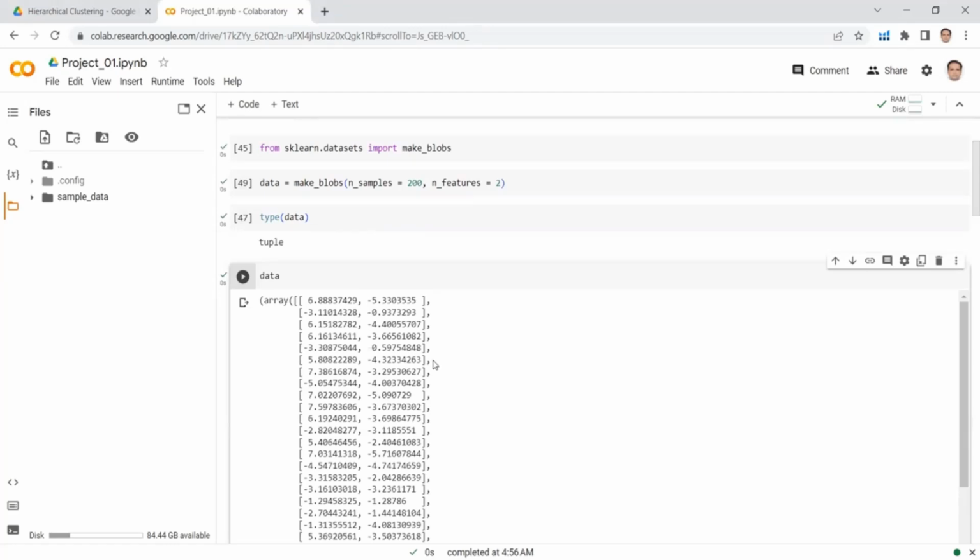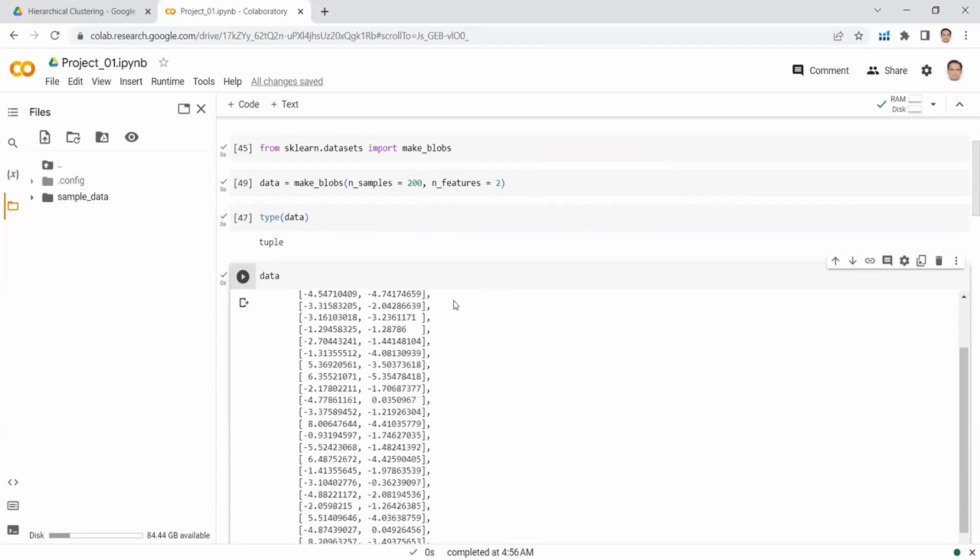Now, what is the advantage of doing this? Every time you run this line of code, you will get a new data set, you will plot a new dendrogram, and you will see new clusters. The advantage of generating this data with the help of sklearn datasets and the function make_blobs is that if you do not pass a random state, every time you run this cell you will generate a new data set. So you can practice a lot by generating a new data set every time. You can see different shapes of dendrograms and different types of clusters.